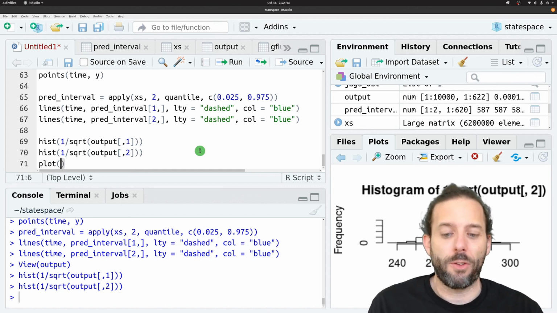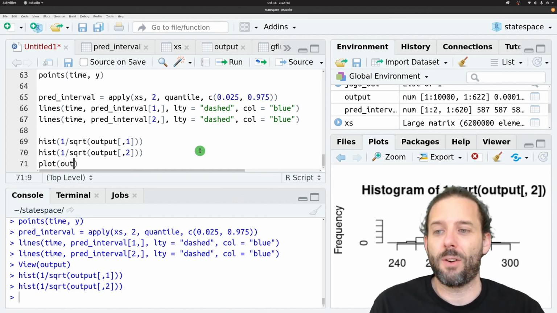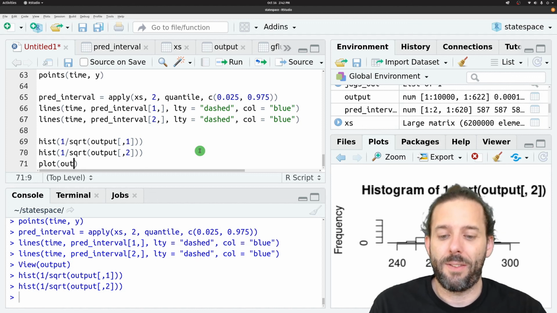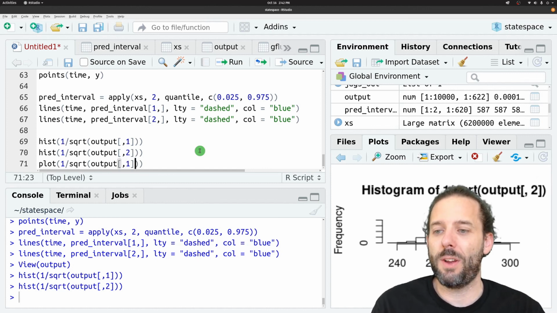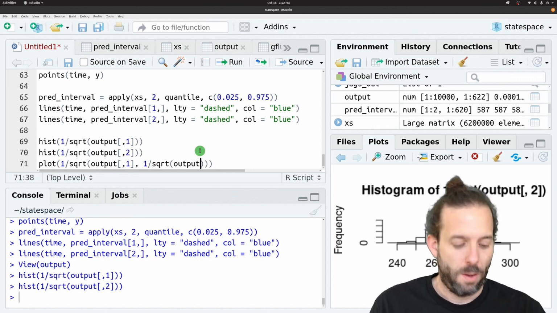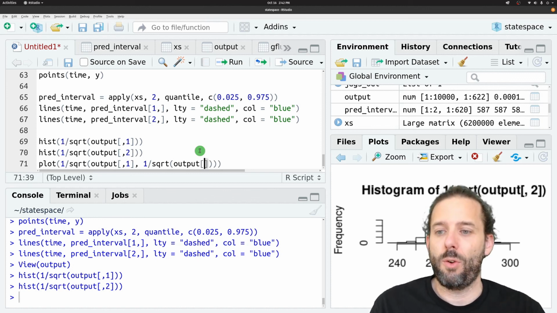And if we want, we can also plot those against one another. So we could plot 1 over the square root of output at 1 against 1 over the square root of output at 2.